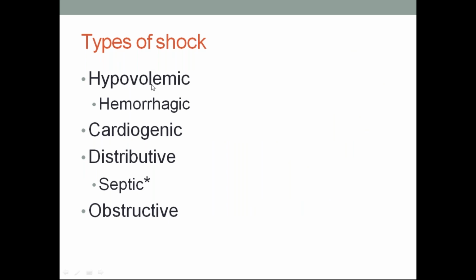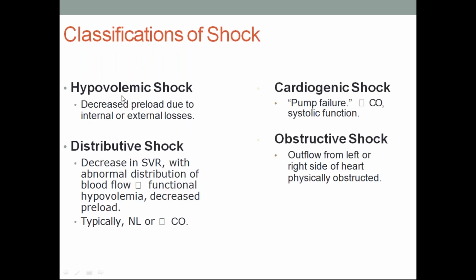Types of shock: hypovolemic shock, cardiogenic shock, distributive shock, and obstructive shock, 4 varieties. In hypovolemic, hemorrhagic is one variety, and in distributive, septic is the most common variety. So, classification of shock: hypovolemic shock, decreased preload, that is due to blood loss or fluid loss from the intravascular compartment, which leads to decreased preload due to internal or external losses. Cardiogenic shock, because the pump is failing, the heart is failing, so decreased cardiac output and systolic function.